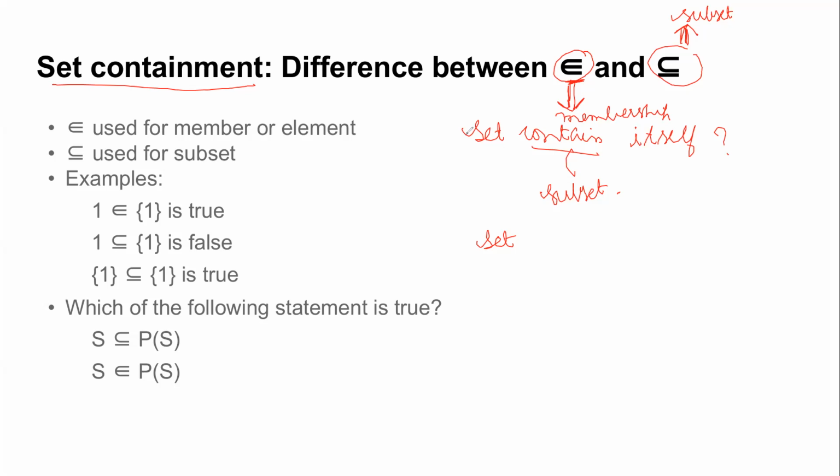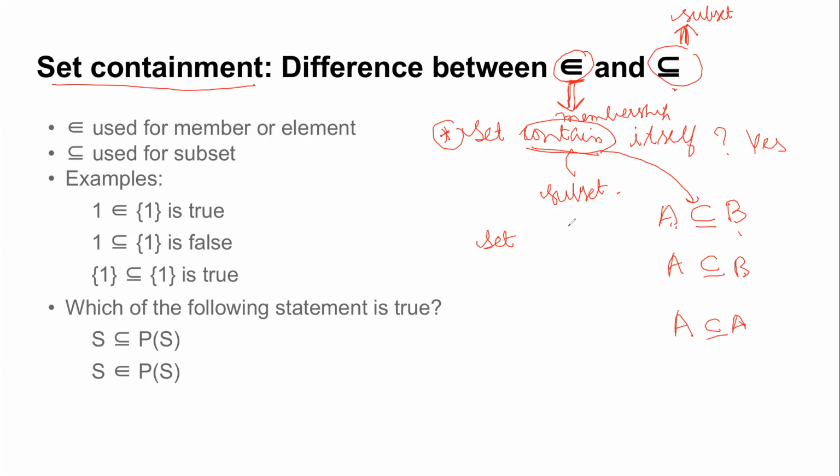So the question I'm asking is, does a set contain itself? In general, we say the answer is yes only if we mean by containment the subset relation. That means when we say A is contained in B, I mean A is a subset of B. If I use the containment definition in terms of the subset relation, then yes, A does contain itself, because A trivially is a subset of A.